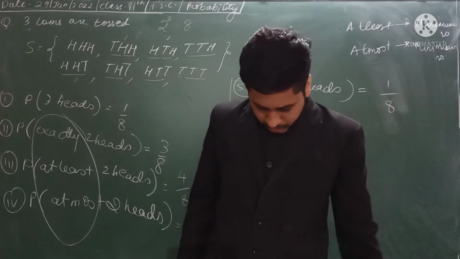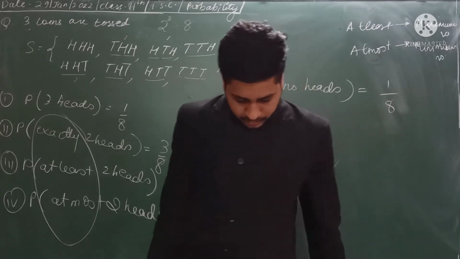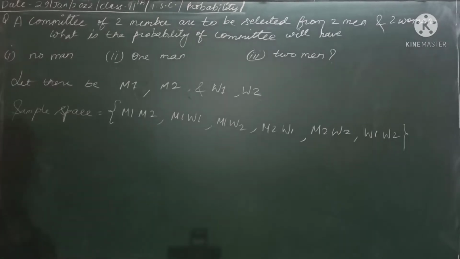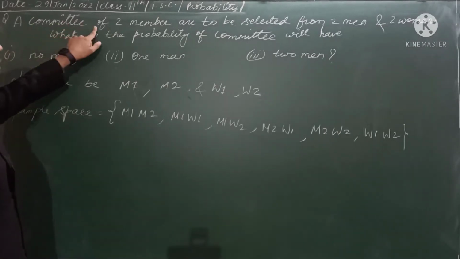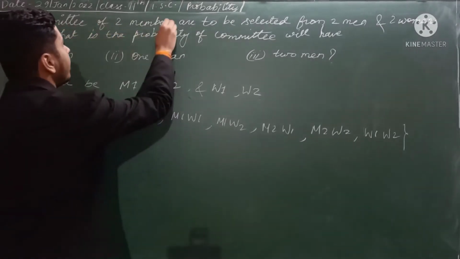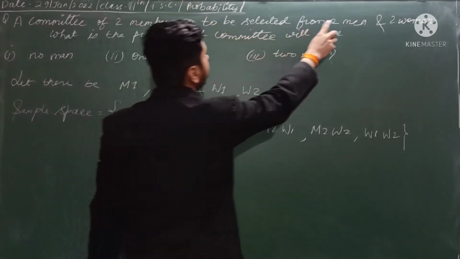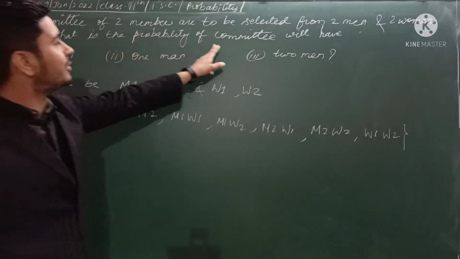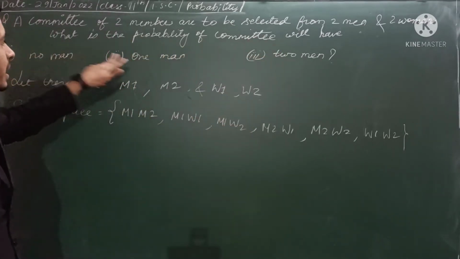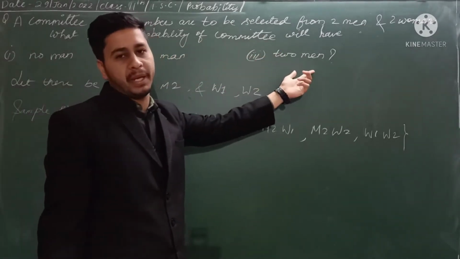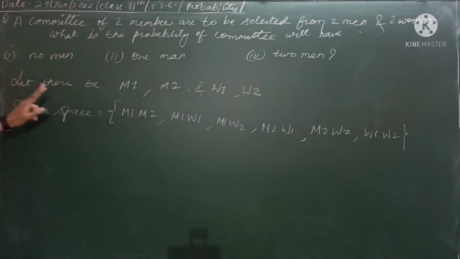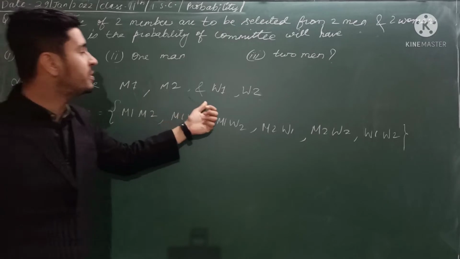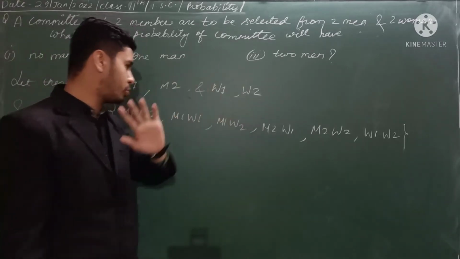Now let us come to another question. Okay. Now try to understand this question. A committee of 2 members is to be selected from 2 men and 2 women. What is the probability that the committee will have no men, 1 man, 2 men? Okay, so let there be 2 men, that is M1 and M2, and 2 women, W1, W2.